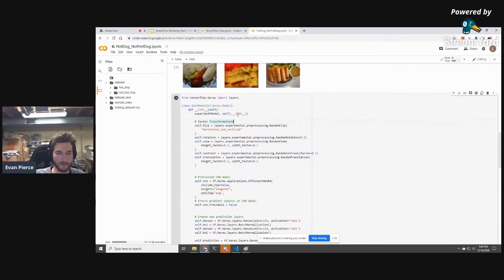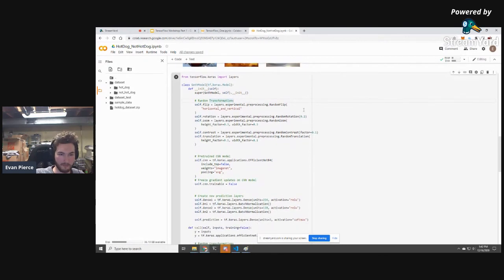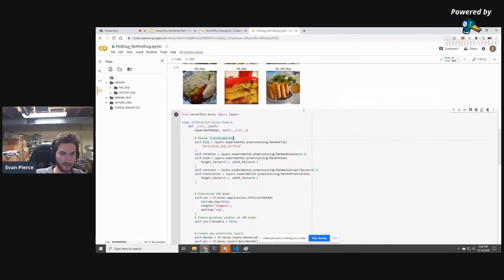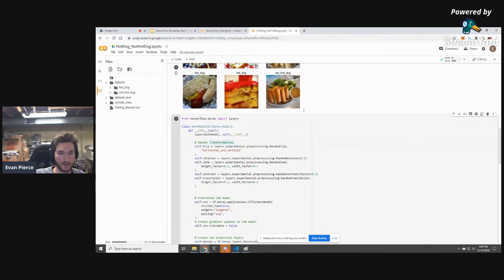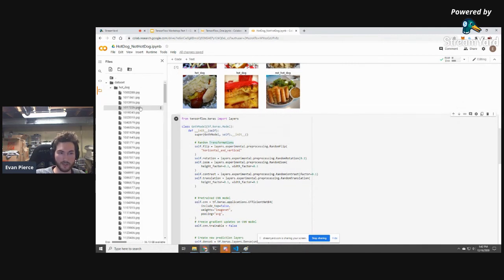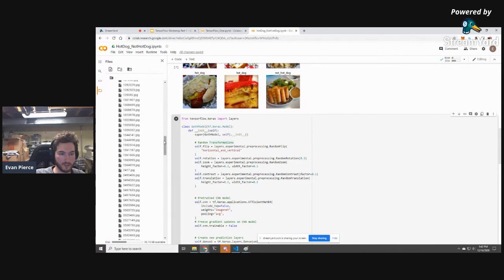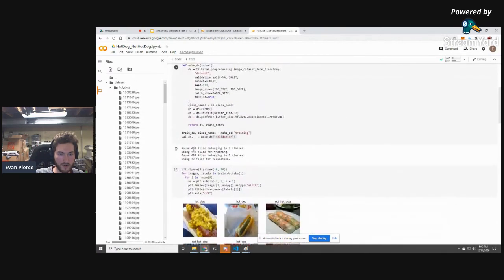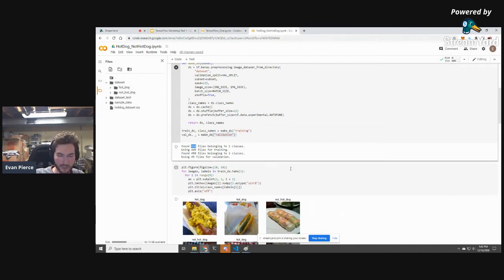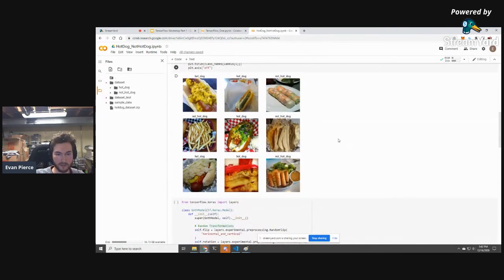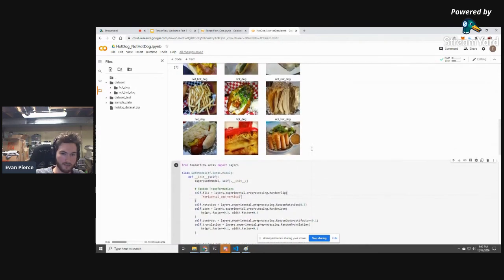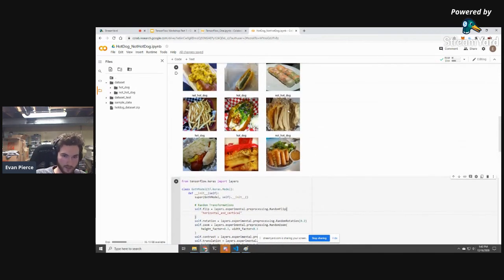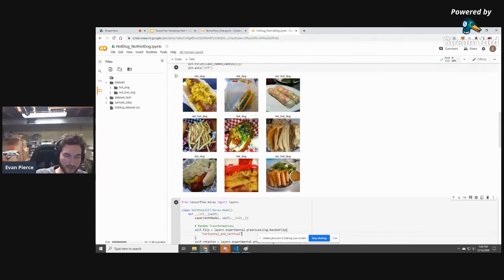I actually adapted this model from a different project that was mentioned earlier on, but neural networks are so general purpose that it doesn't really matter. In fact, it works great regardless of what application it's on. So this data set is actually relatively small in terms of machine learning. It's only 250 images, and we can see right here that it only found 500 files, which is 250 for each class. And each class would be hot dog or not hot dog. So that's actually not very much data. So it's going to be very hard for the network to generalize across these two. There's a lot of different things that are occurring in each of these images.